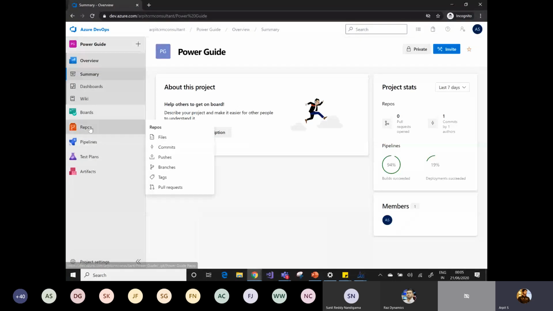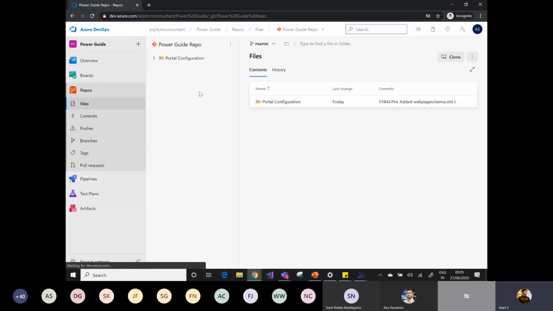So what I've done is, in my Git repository, I have a folder, portal configuration, and I have created two schema files over here, a web page schema and the portal schema file. I'm going to use the web page schema file. It depends on the situation: if you often work on web pages, web templates, entity forms and entity lists, you can create or customize your schema file accordingly, right?